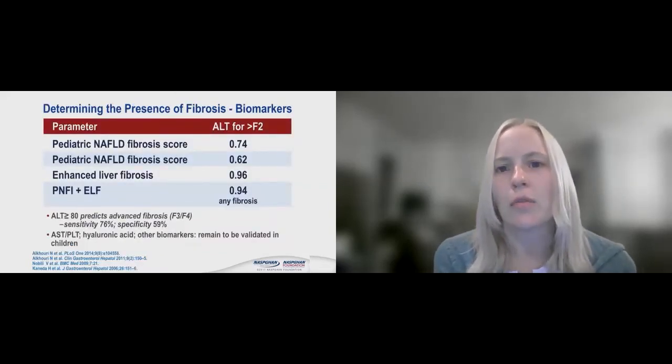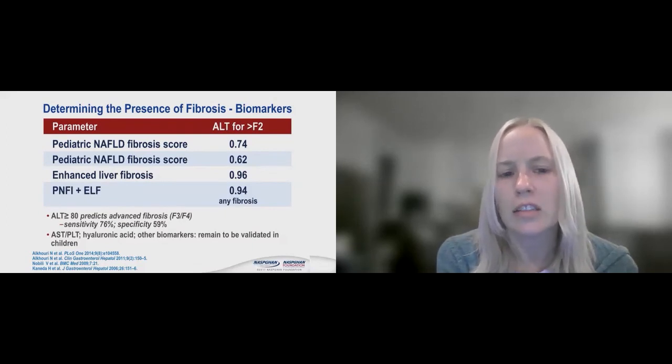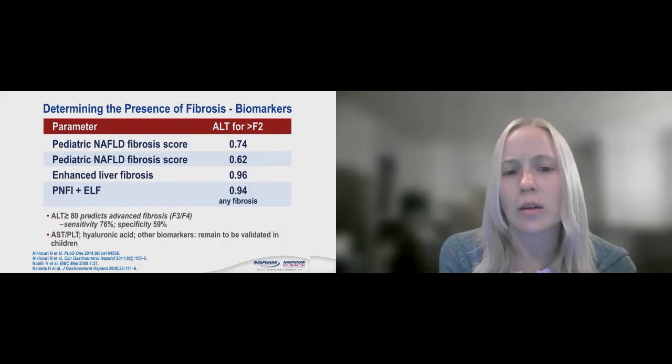This is more looking at the presence of fibrosis and kind of what we look at. Again, it tells us that those with an ALT greater than 80 predicts advanced fibrosis more.